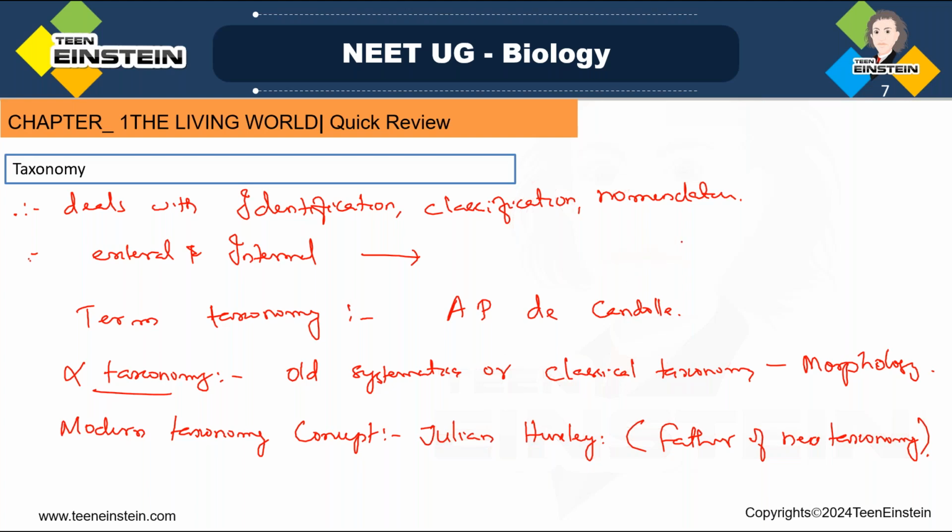That was the foundation. Carl Linnaeus is called the father of taxonomy, and the father of neo-taxonomy, or modern taxonomy, is Julian Huxley. Okay.